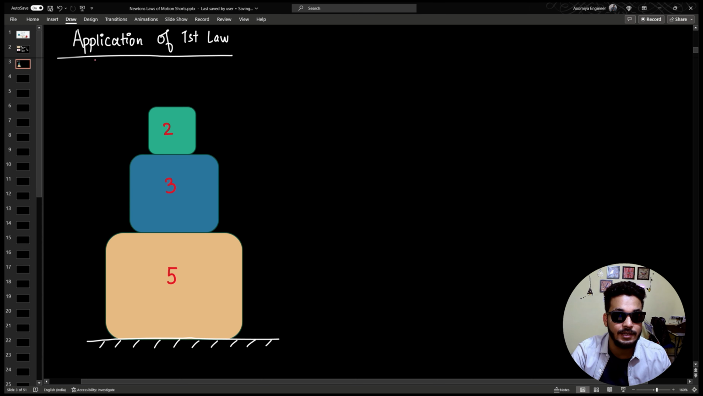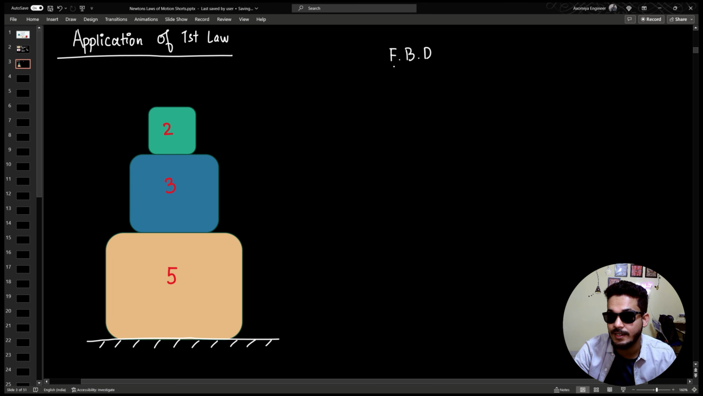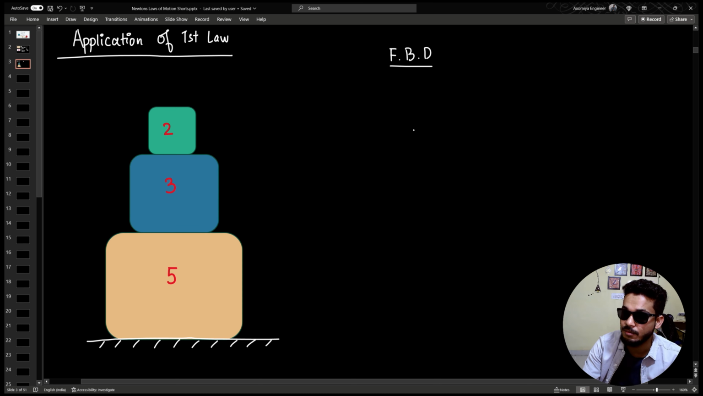Okay, so let's see if we can make the FBDs. Now if you don't know what FBD is, FBD stands for free body diagram. This is a diagram of all the different bodies in the system, but we'll be considering only the forces that are acting on the body, not the forces by the body, right?